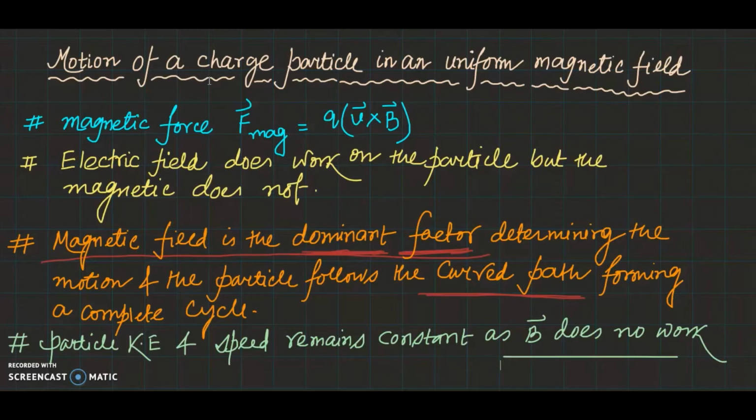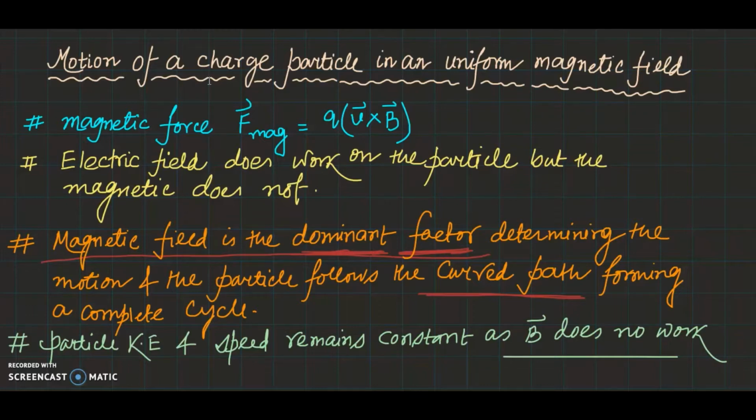So in the last video we have learned about the concept of Lorentz force and the force on a current carrying wire in the presence of the magnetic field. We have seen that the magnetic force on a current carrying wire is perpendicular to both the magnetic field and also the wire. So today we will start our discussion to see the motion of a charged particle in the presence of a magnetic field and want to see the trajectory of the particle.